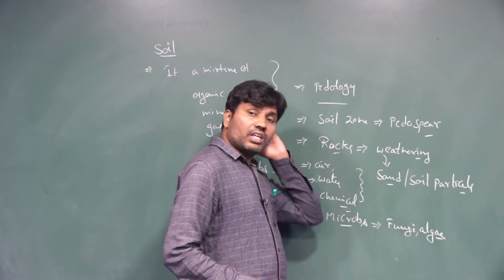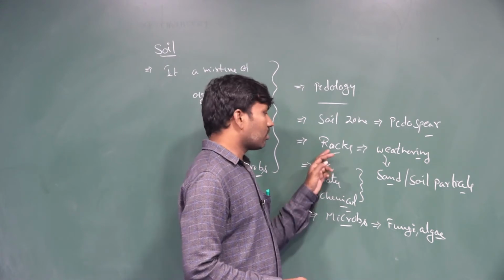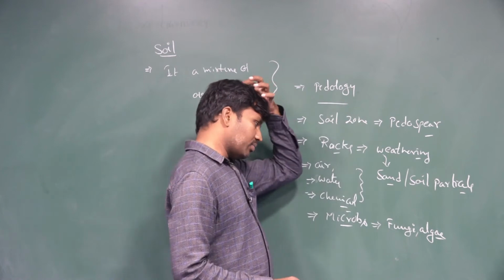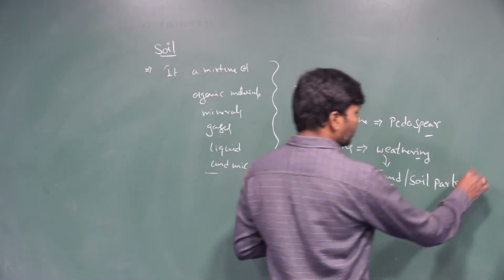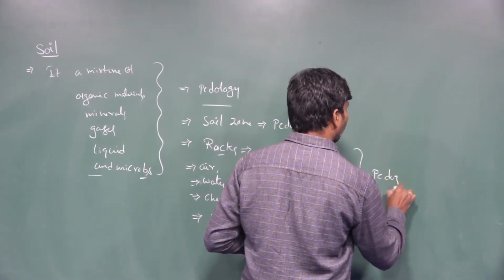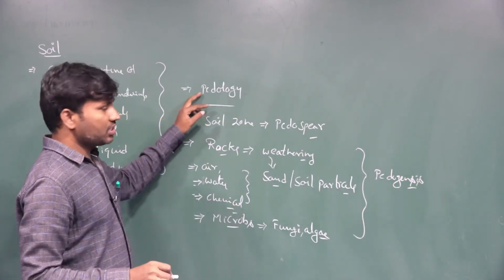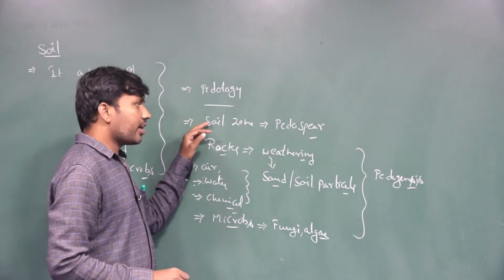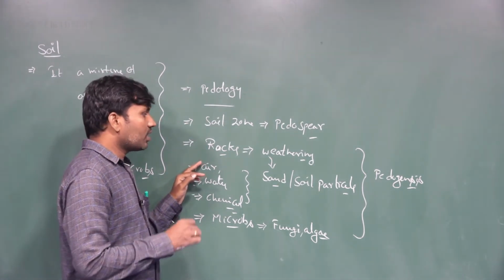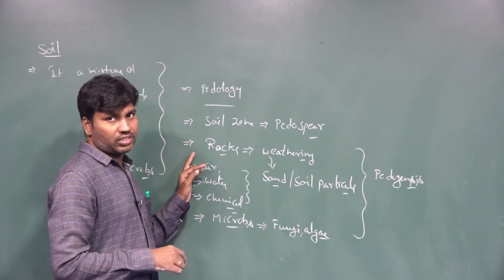By the activity of the lichens, the microbial process conducts weathering of the rocks and the soil is formed. This whole process is called pedogenesis. The study of the soil is called pedology, the soil zone is called the pedosphere, and the formation process of the soil or soil particles is called pedogenesis.